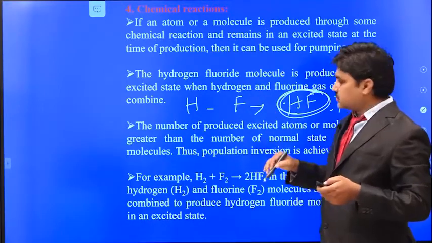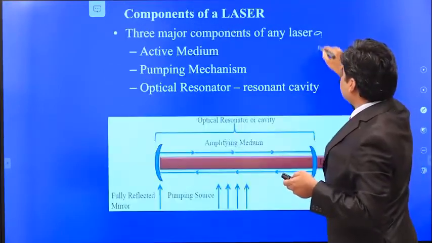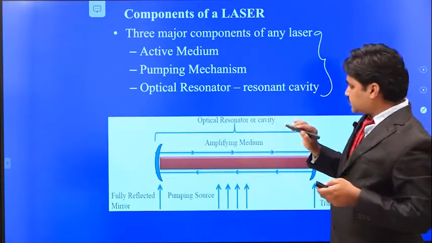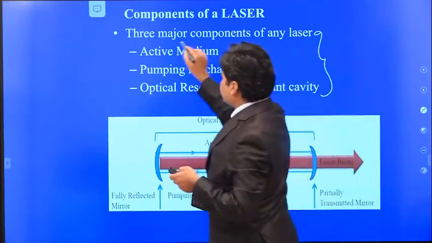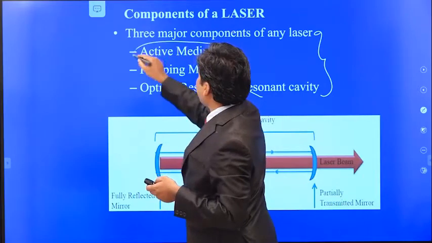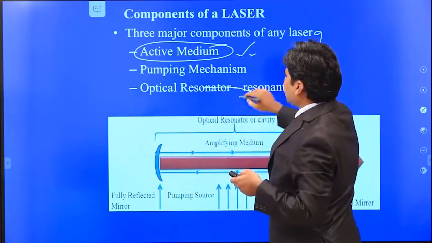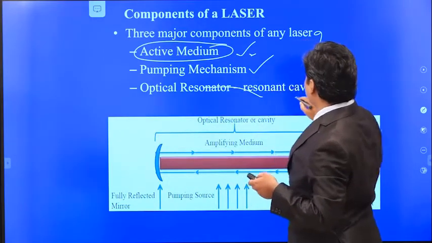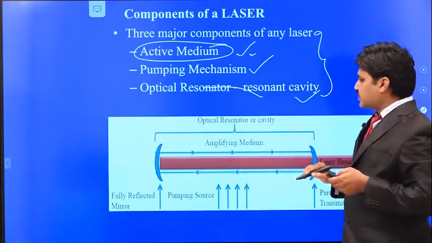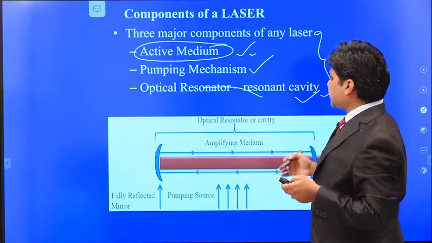So, what are the components of the laser? In order to achieve the population inversion, first we need some active medium. We need three parts: the first one is the active medium, the second one is the pumping mechanism, and the third one is the resonant cavity. These are the three important parts.